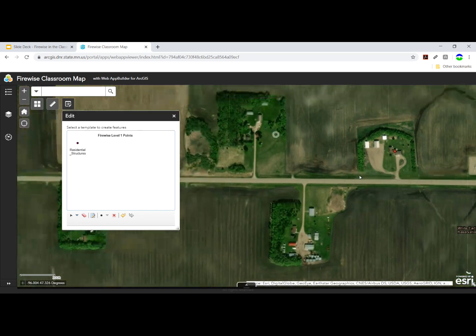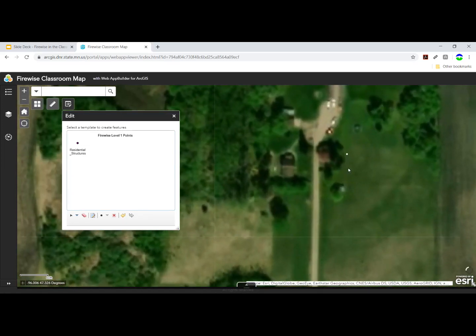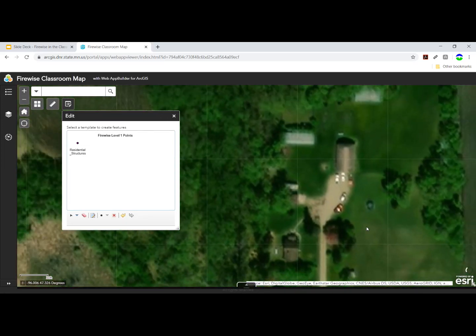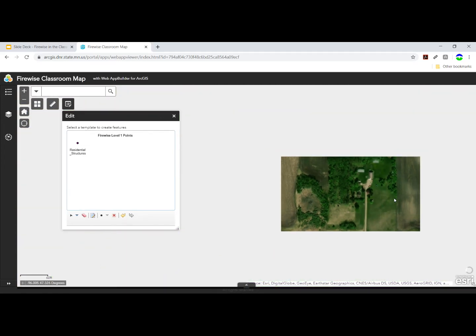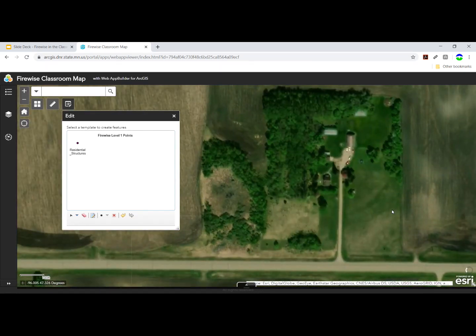In fact, I'm going to stay zoomed out so you can see the driveway. Click on residential structures. Click on where we believe the house itself is at, and then answer the questions.